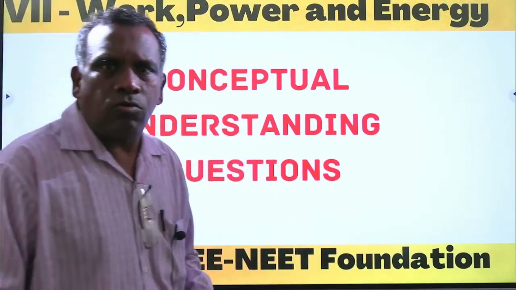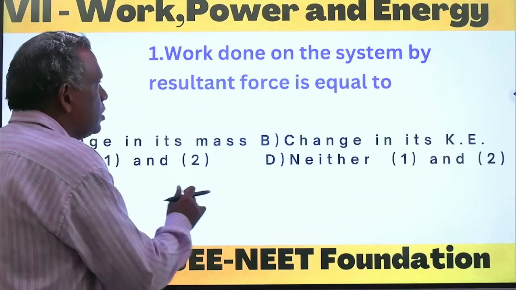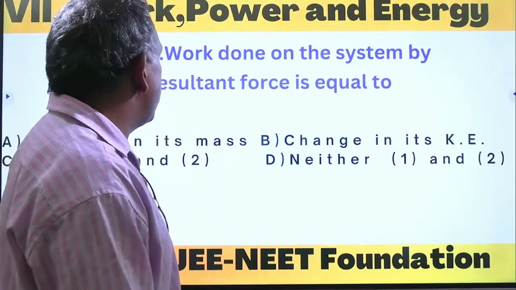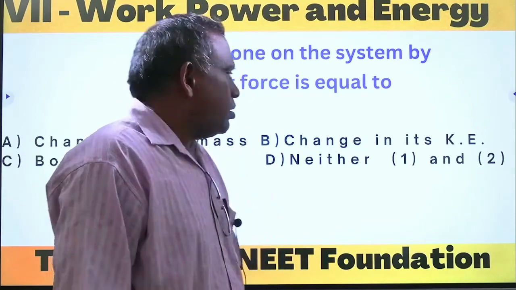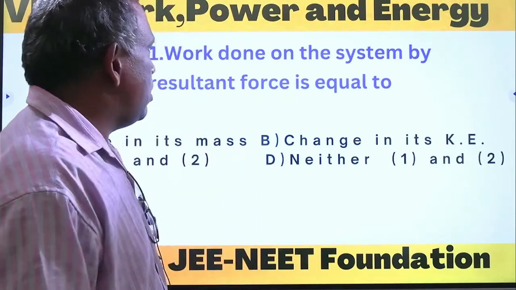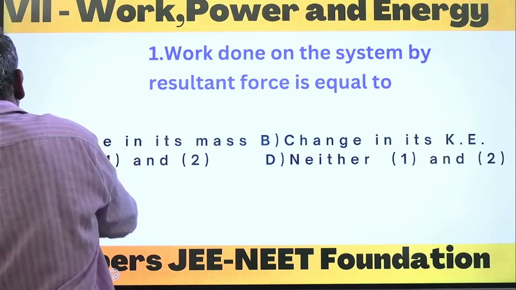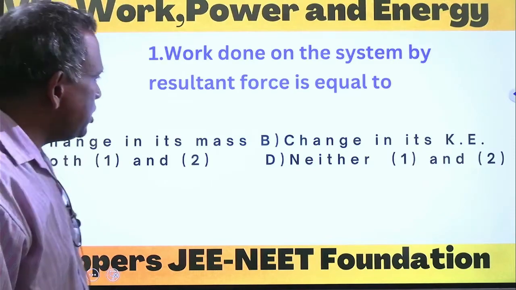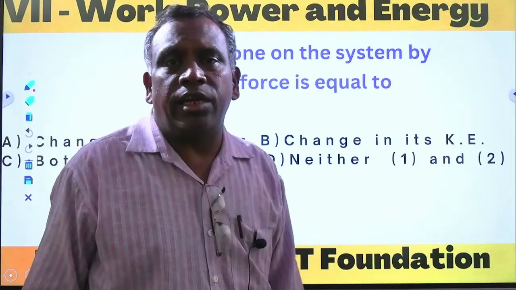So there are some conceptual questions we are going to discuss now. Conceptual understanding questions. See, the first question: the work done on the system by the resultant force is equal to dash. The options are change in its mass, change in its kinetic energy, both 1 and 2, and neither 1 nor 2.